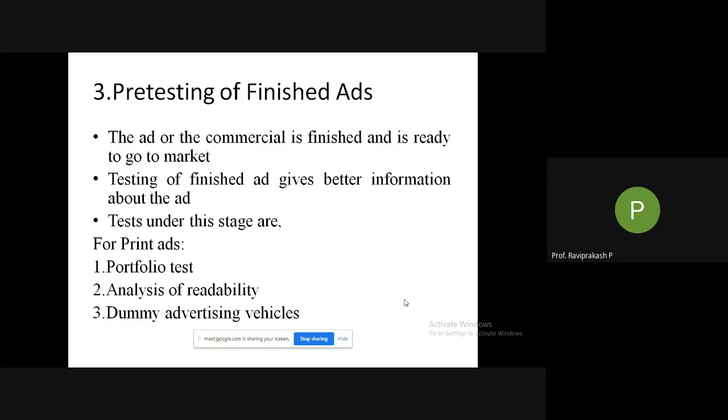Before broadcast, we are testing at different levels, and we have just finished those. Then post-tests. What are post-tests? Post-tests are the tests done after a particular ad is aired or published, when people have seen the ad and are already aware of it. In pre-test, people will not know, so we use a focus group of a few people. But in post-test, it is whomever you intended to show it to, or whichever channel you wanted it to move on. It has already been done, and we are evaluating how well it is doing.